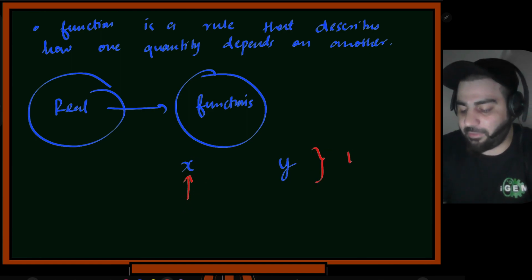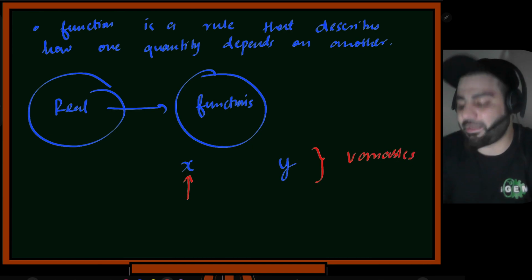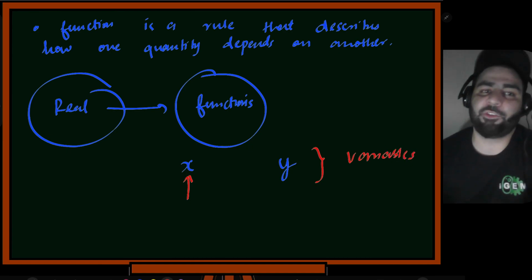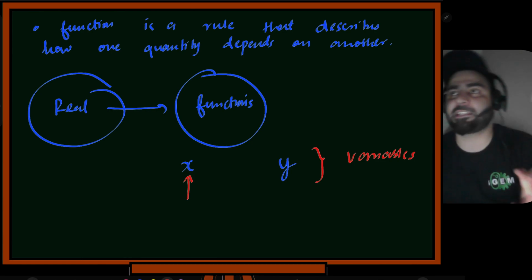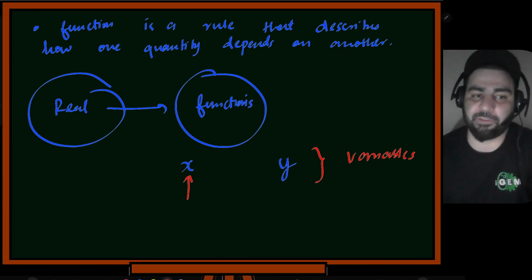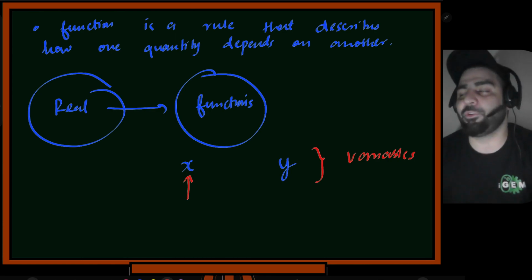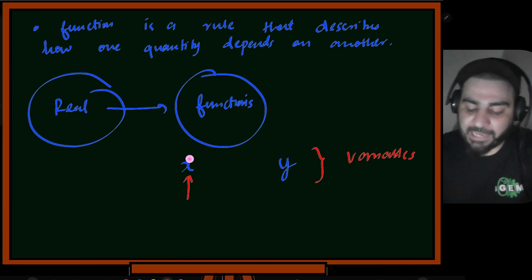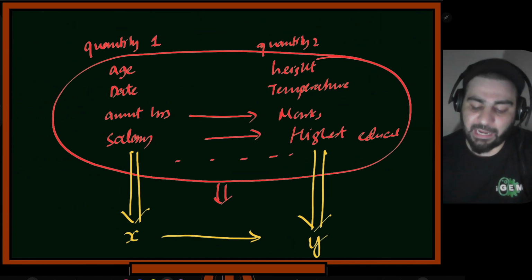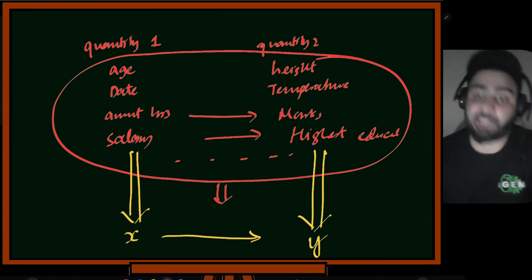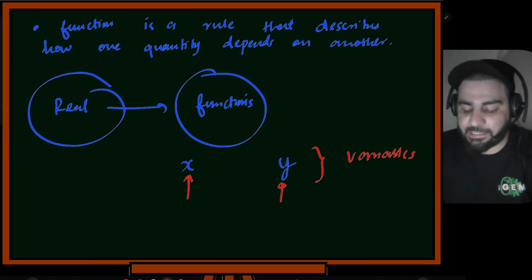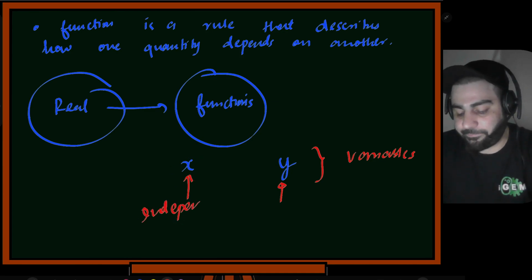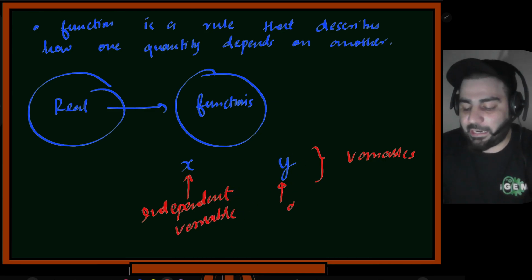Both of these will be called variables. In mathematics, a variable is anything that usually changes its values. It doesn't have a constant value. I won't go into the mathematical definition. I'll just give you the definition so that you understand the intuition first, and slowly we'll build the maths around it. This x is, let's suppose, age, date, amount of hours you put into study, salary and stuff like that. This is x, and then we have this y. We call x the independent variable, and y the dependent variable.